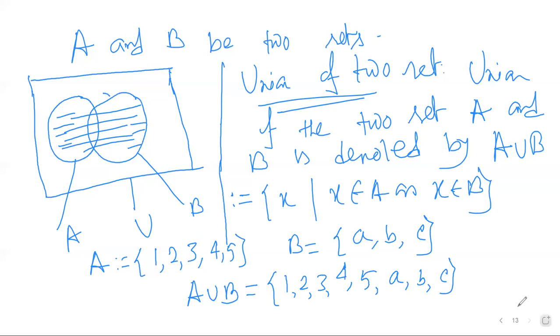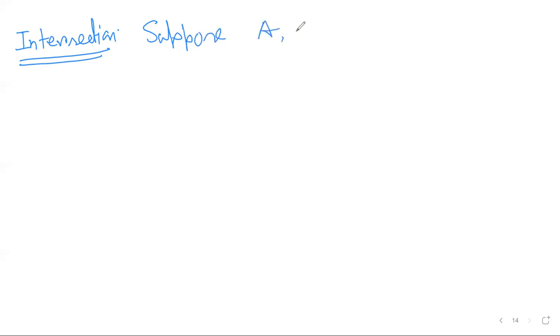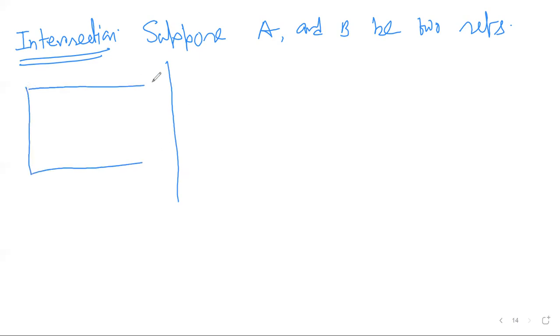The next thing is A intersection B. Suppose we are given two sets, A and B. Like that, the picture: this is my A, this is my B, and this is my universal set U.